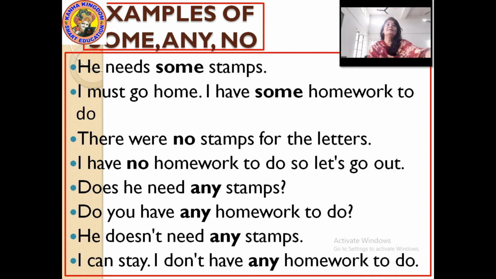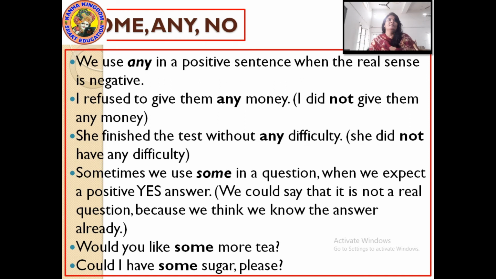Now further, let us see more where some, any and no are being used. Okay, continuing, we use any in a positive sentence when the real sense is negative. Every time, any is not only used in negative sentences like do not, does not, will not.